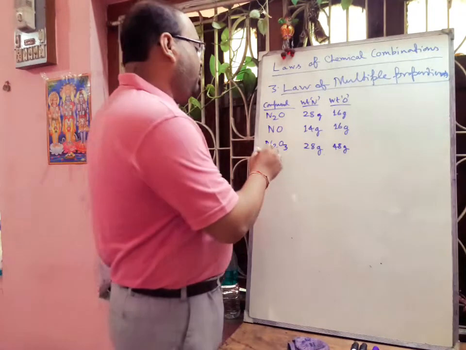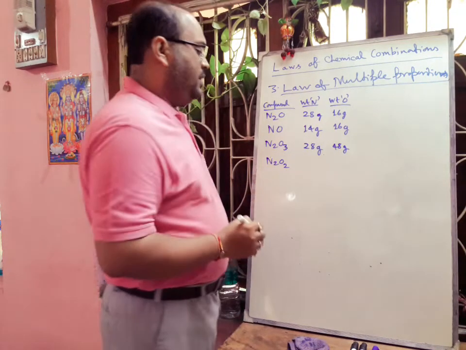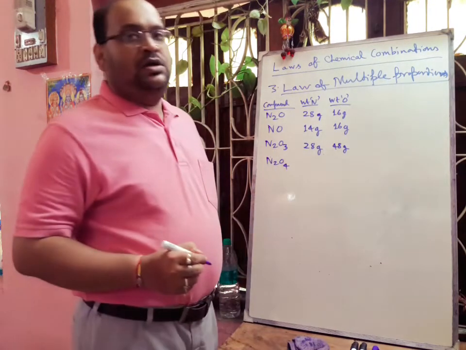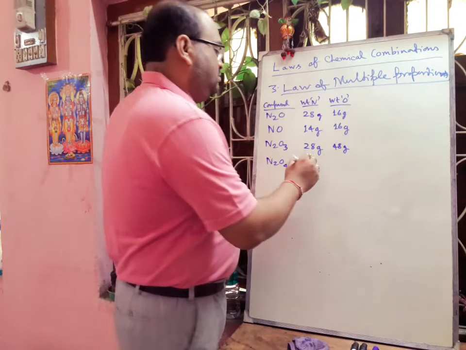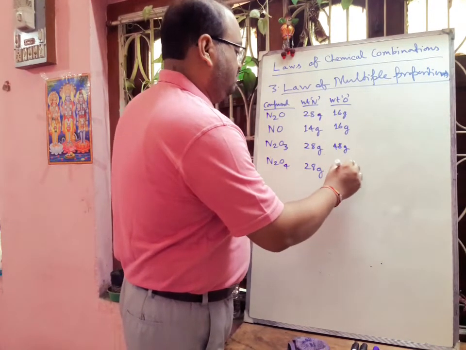Next one is N2O4, that is the dimer of NO2. So this one is nitrogen 28 gram and oxygen 64 gram.